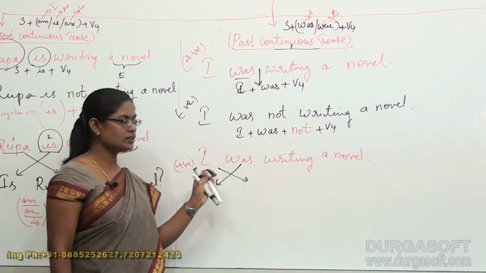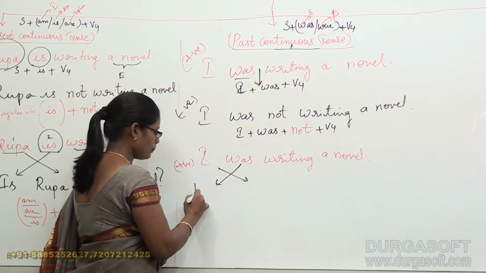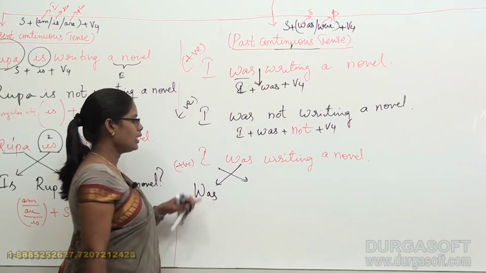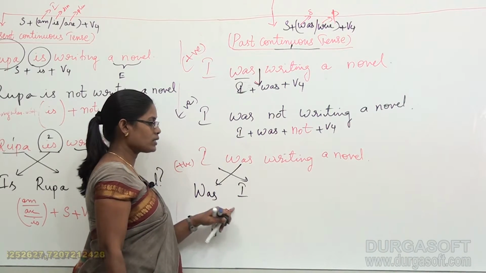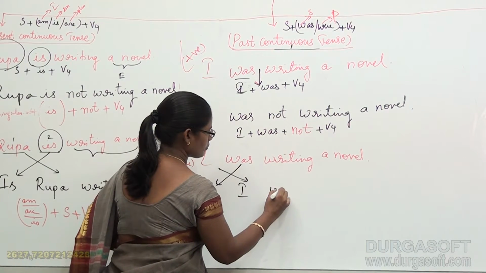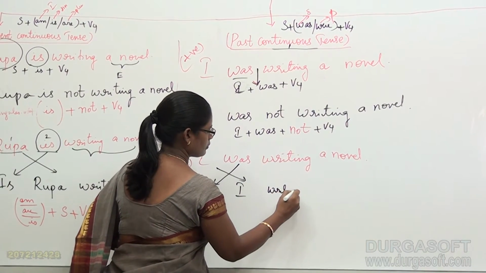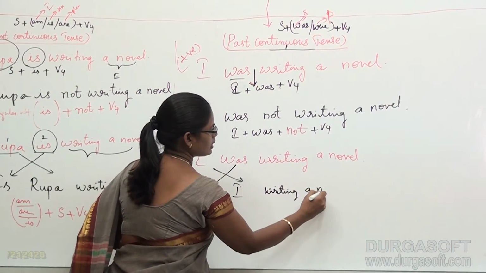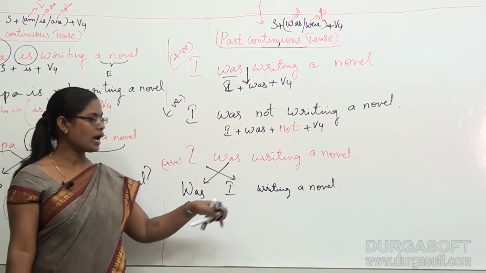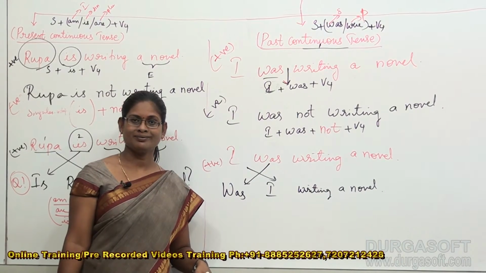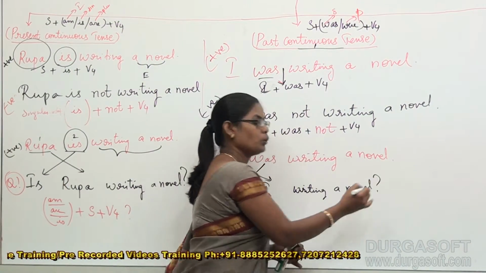When we interchange these two particular words' places, was is occupied by the subject's place and I is occupied by the helping verb's place. Was I writing a novel? Was I writing a novel? Okay, this is the correct structure to form a question.